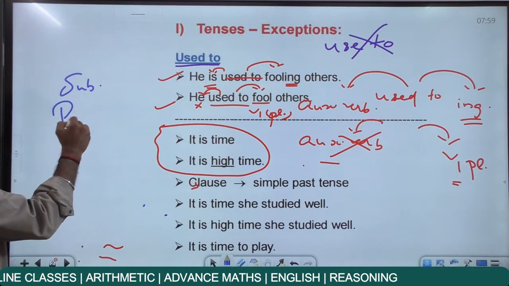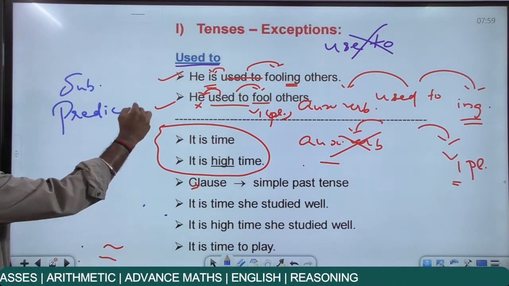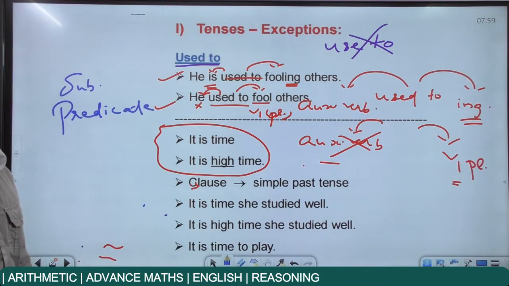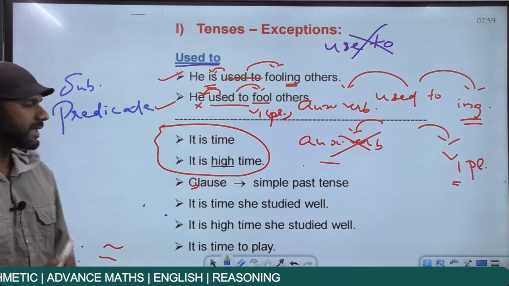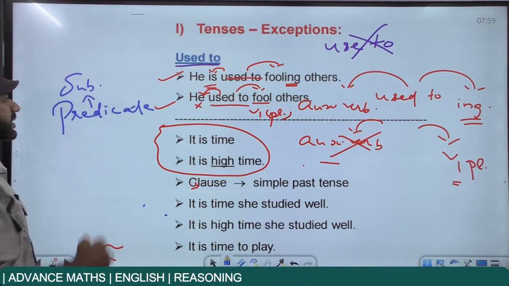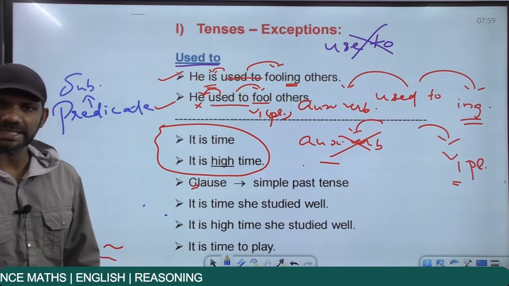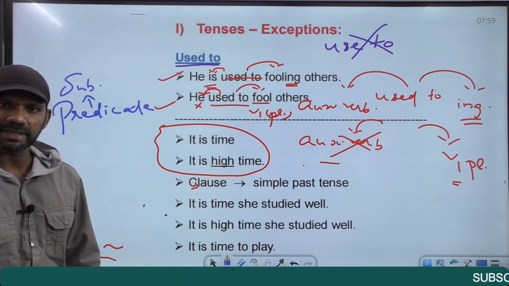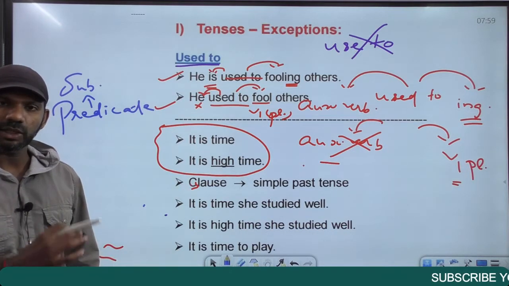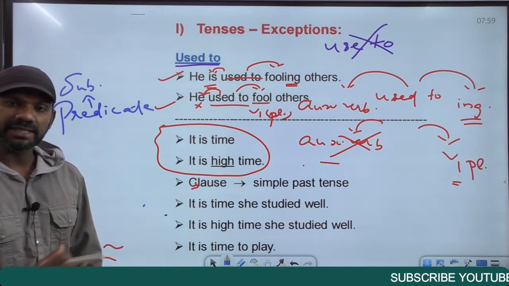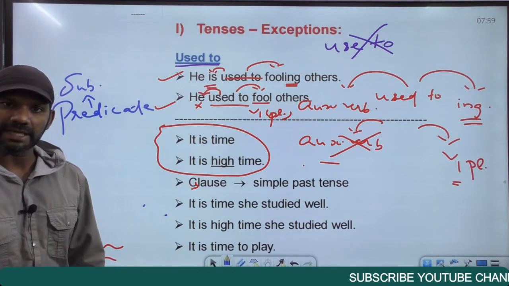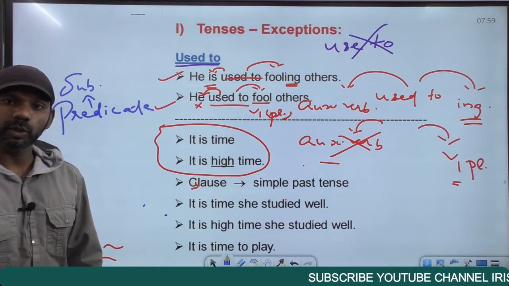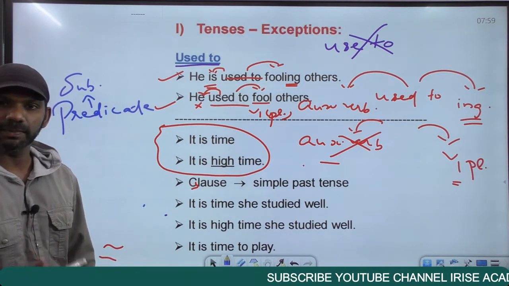Now, what do you mean by a predicate? What is a predicate? Now in a sentence, what is said about the subject is called the predicate. So what is said about the subject in a sentence is termed as a predicate. That means when you take a sentence, you leave the subject. The rest of the sentence is termed as a predicate. That means the part excluding the subject is termed as a predicate.